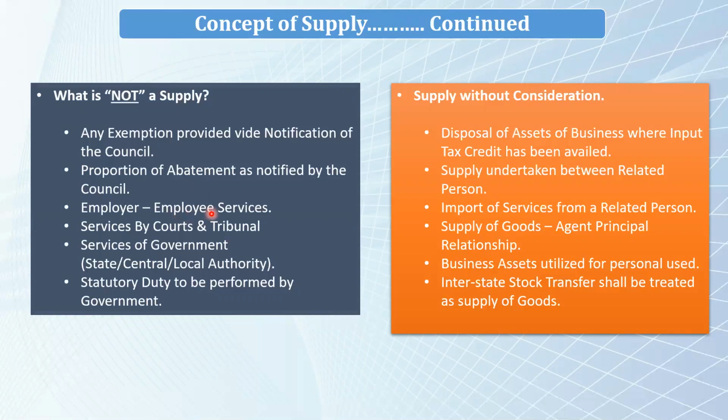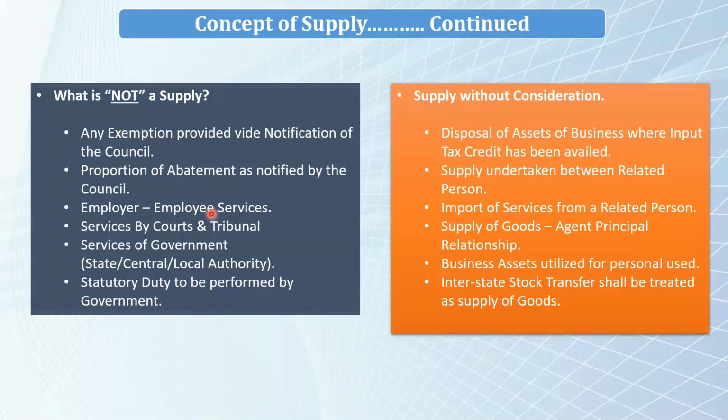Now, we'll take an example. Say I am providing services to the employer for whom I am working. So ideally, with the type of coverage of supply, this would also be covered under GST. But as you know, we are also paying income tax on our salary. So the government has specifically provided in Schedule 3 that if it is proved that there is an employer-employee relationship, and what is paid as salary to the employee, then GST would not be applicable.